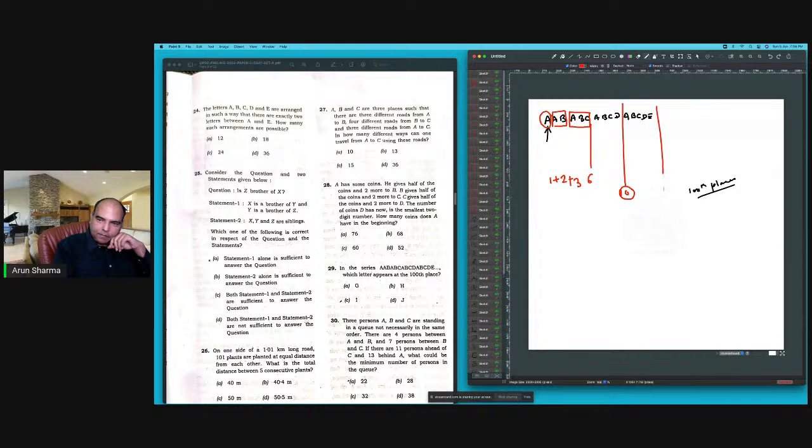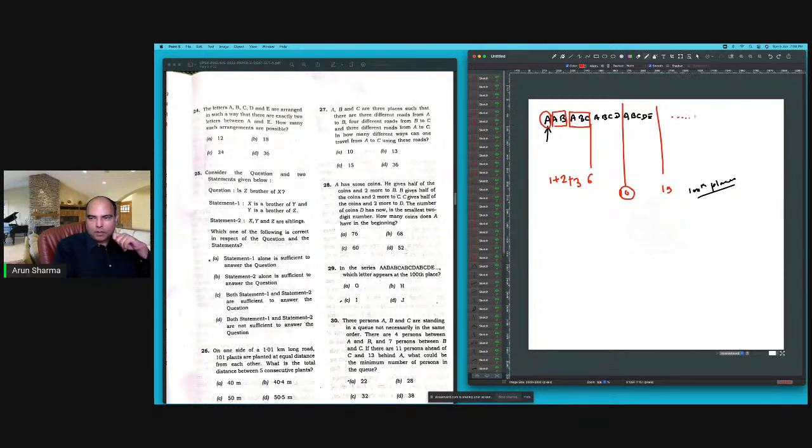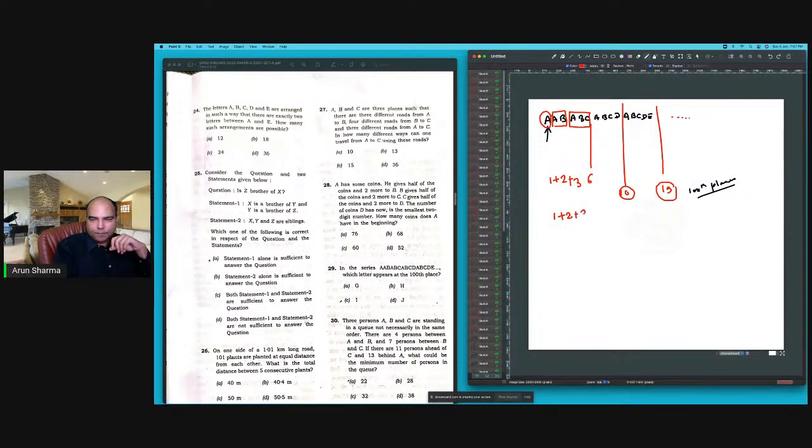Then I've got ABCDE, 15th. So if I keep going, this 15 is the sum of 1 plus 2 plus 3 plus 4 plus 5. So the sum of 1 to 10, this is again from my CAT experience, this is a favorite of the CAT question. Triangular number is favorite of the CAT. Right? Thanks Lokesh. I missed that number.